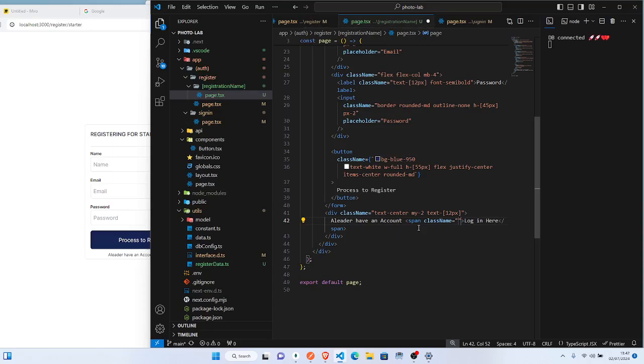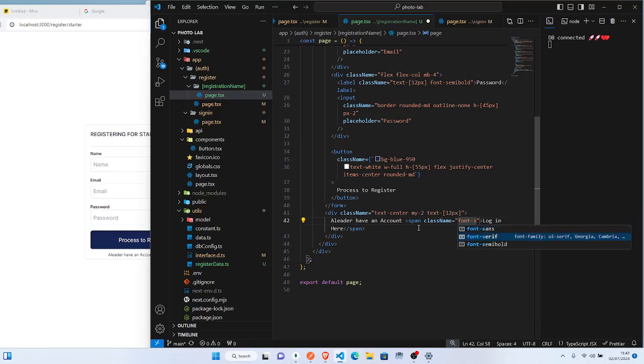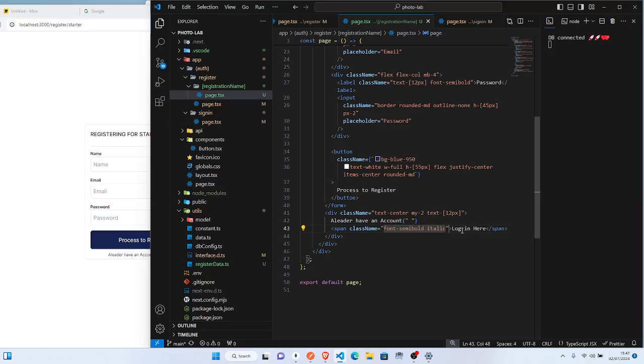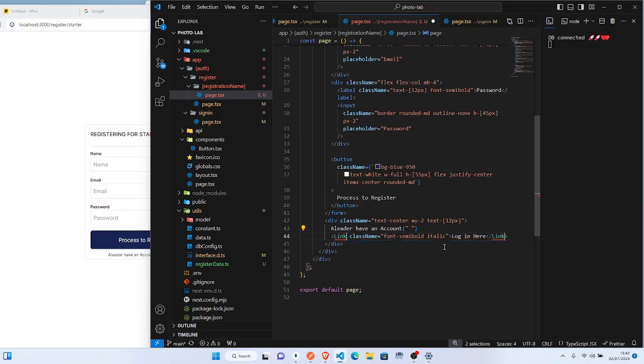So I will say make the font here dey semi bold, then make it more give italic. Okay, and of course na link tag now I wan use here. So we'll say href. So href will take us to slash signin. Makes sense like that.